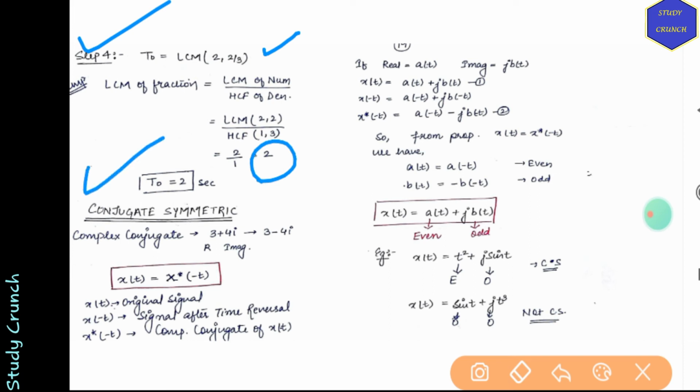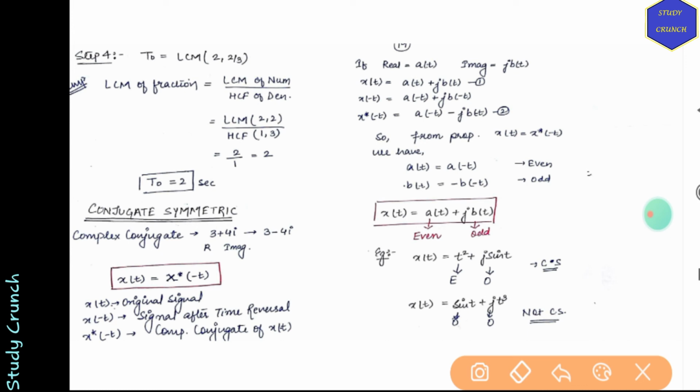So this was how to find out the fundamental time period of any given signals. Now moving on to conjugate symmetric and conjugate antisymmetric. Conjugate complex, we have 3 plus 4i, so 3 is the real part and 4i will be the imaginary part. If we have x(t) equal to x conjugate of minus t, then we say it is a conjugate symmetric signal.